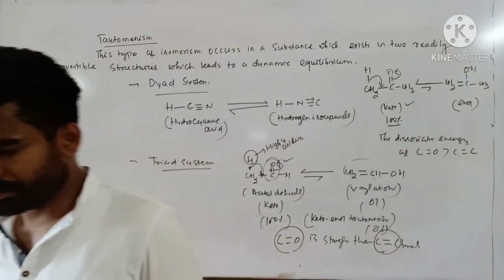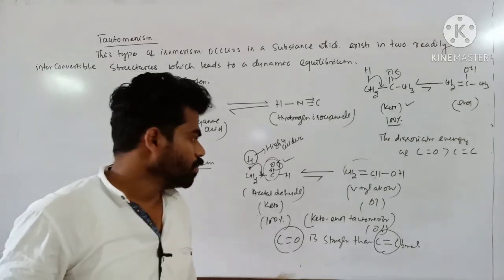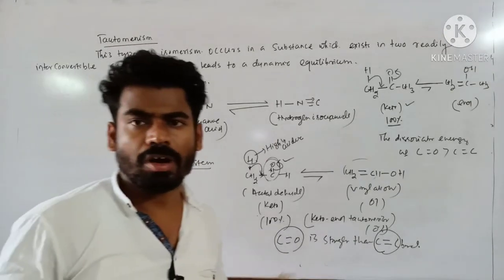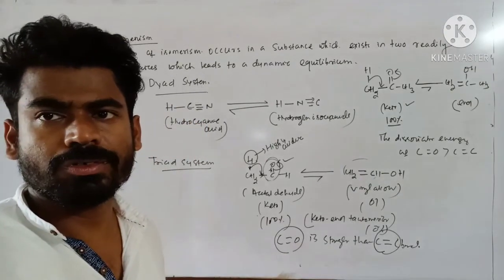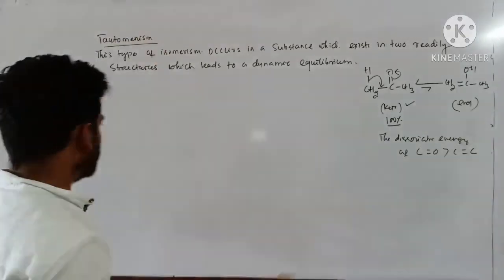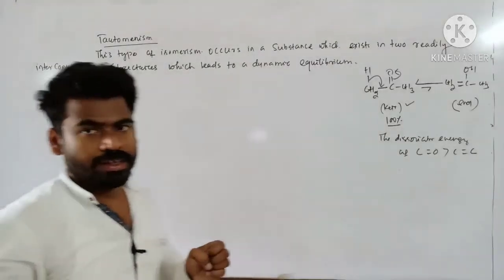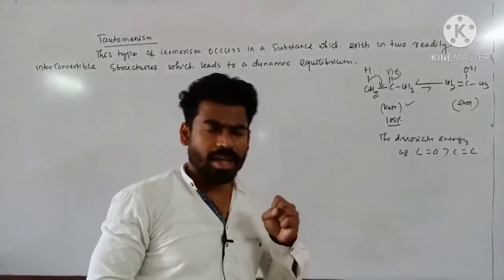Clear? Similarly, this keto-enol tautomerism occurs particularly in compounds having an active hydrogen atom or acidic hydrogen.